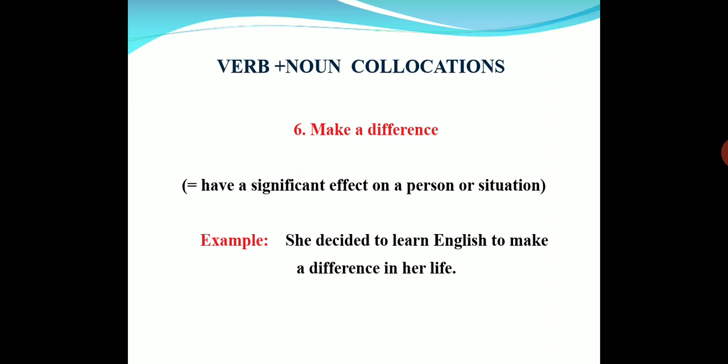So, if you remember Sridevi's movie, English Vinglish, where she decides to learn English to make a difference in her life. Generally, it makes a difference because the English language is very much necessary for all jobs, that means economically, to get freedom. When women get economic freedom, generally there will be a change in her life.